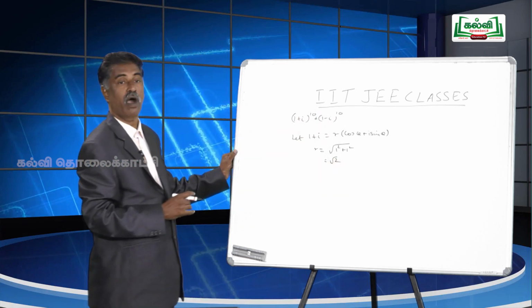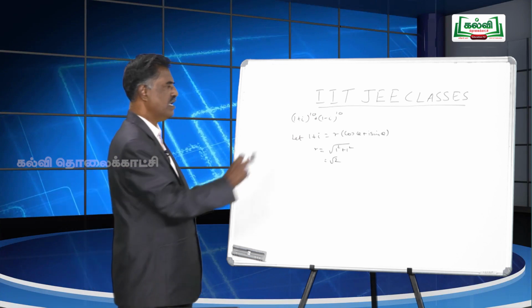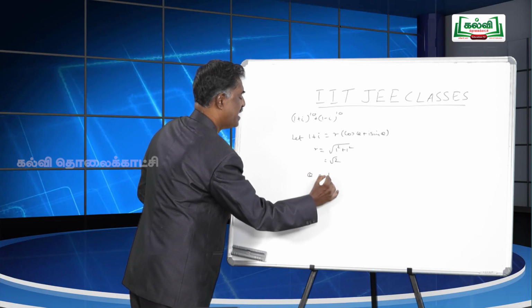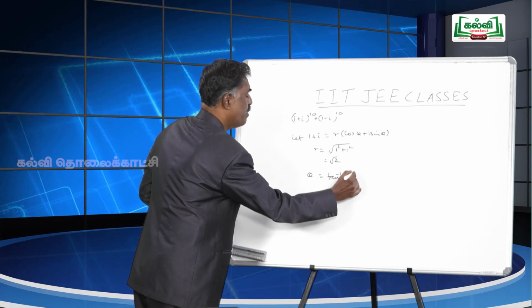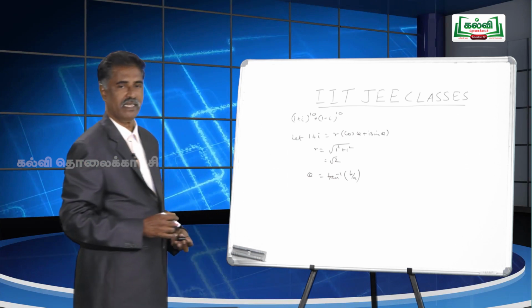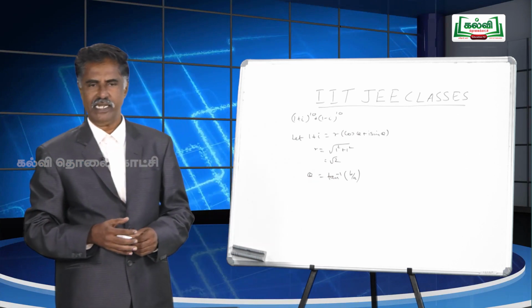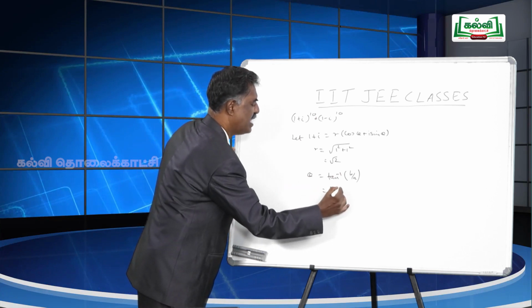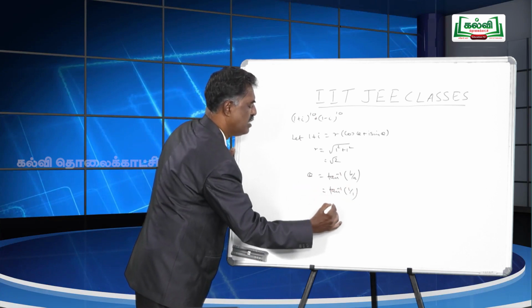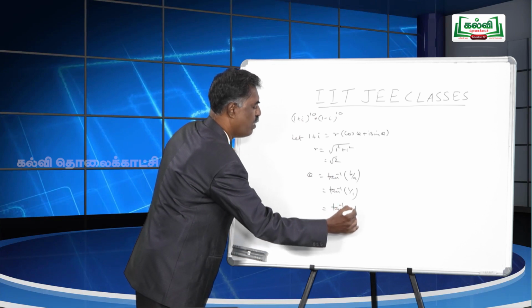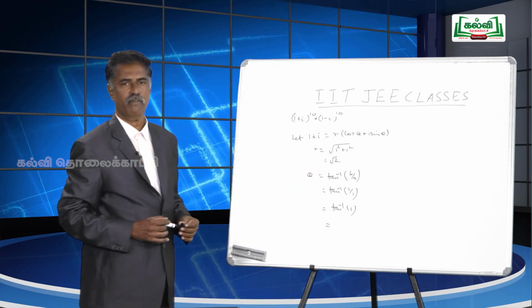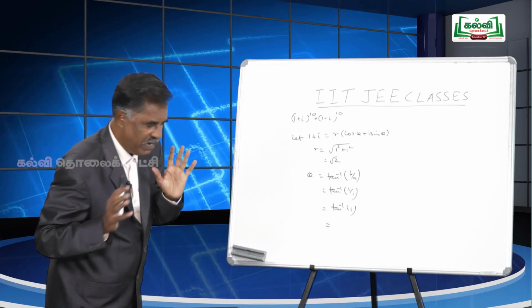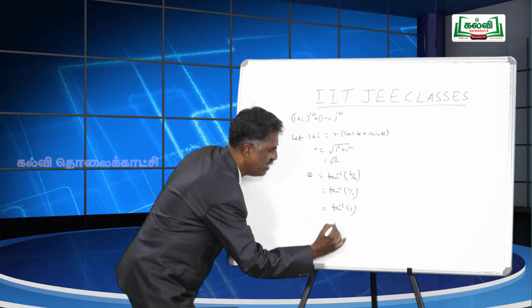That is the value of r, the modulus. Next, how to get the value of theta? Theta is tan inverse of b by a. Of course, you have one more method by knowing cos theta and sin theta. So tan inverse of b by a, that is tan inverse of 1 by 1, that is tan inverse of 1. Which angle has tan ratio 1? Of course, it is pi by 4.